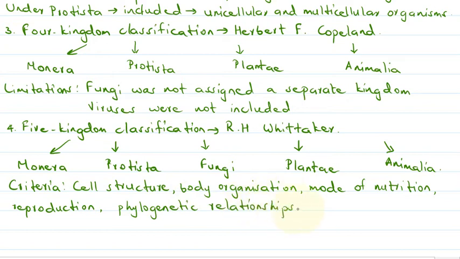So based on these criteria, he had classified all the living organisms into 5 kingdoms.